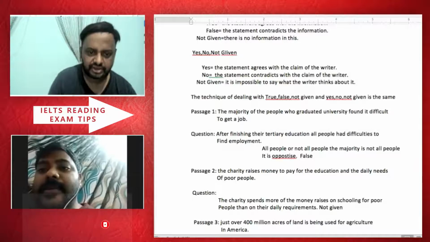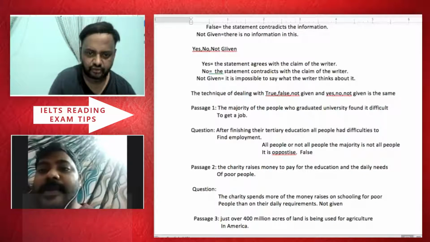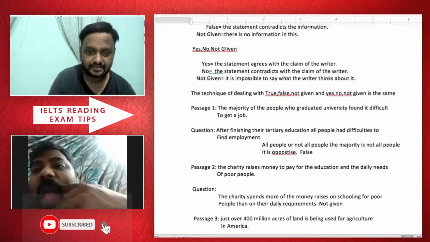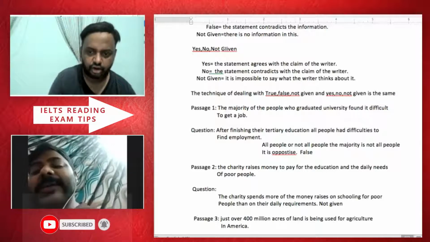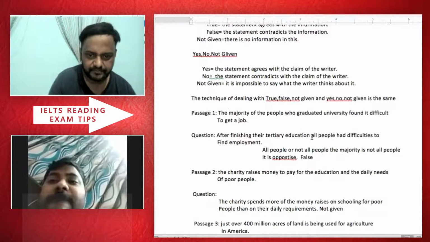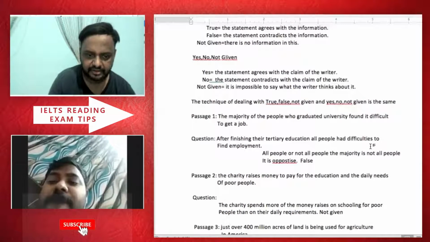So the majority of the pupils who graduated university, or after finishing their tertiary education, same thing. And what you have to look for is they are saying the majority, and then they are saying all people. So now you have to watch out for the majority and all people had difficulties finding.